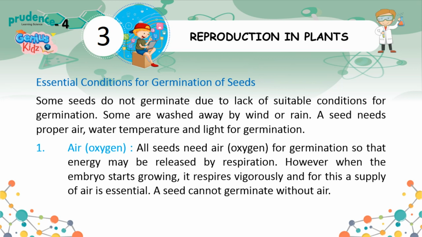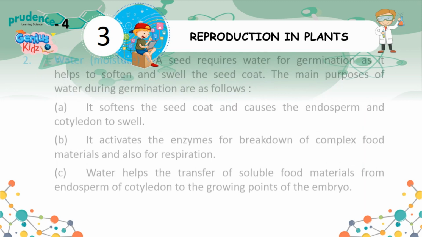Some are washed away by wind or rain. A seed needs proper air, water, temperature and light for germination. 1. Air, oxygen. All seeds need air, oxygen, for germination so that energy may be released by respiration. However, when the embryo starts growing, it respires vigorously and for this a supply of air is essential. A seed cannot germinate without air.